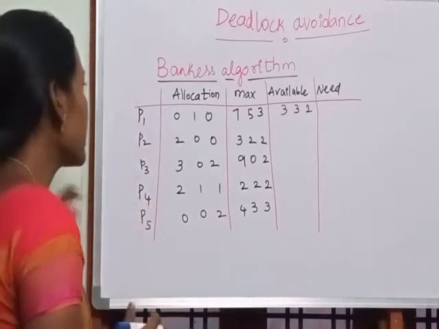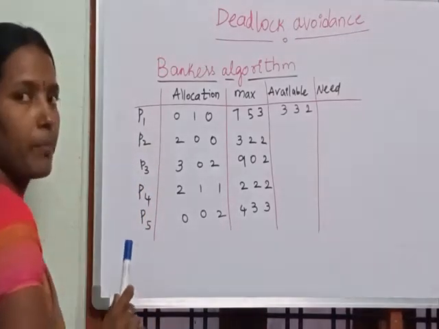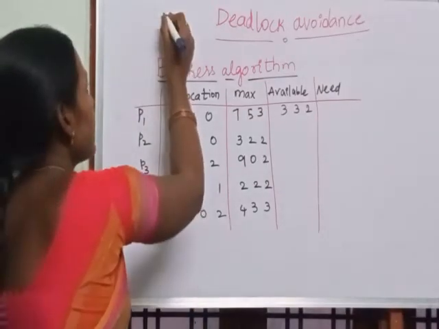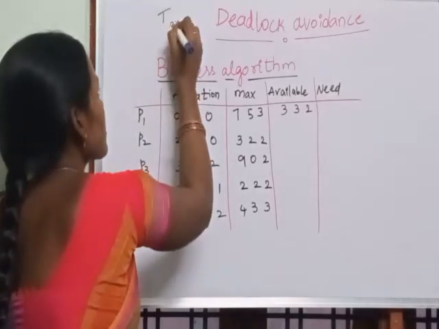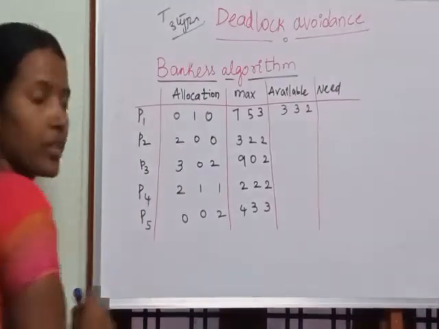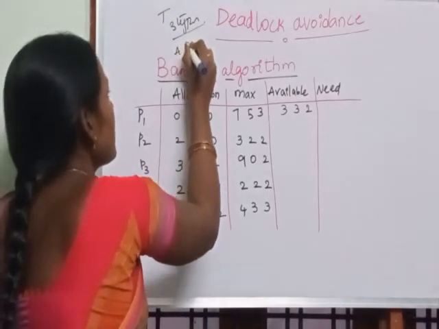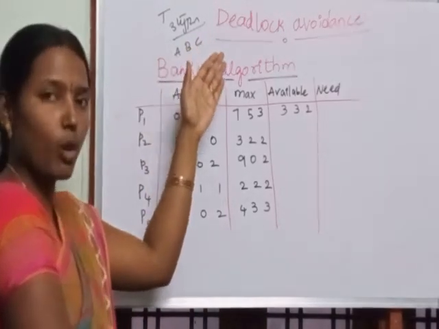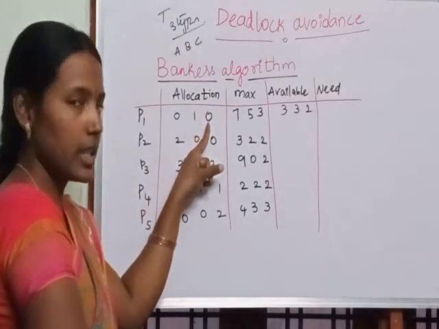Now consider there are 5 processes P1, P2, P3, P4 and P5, and the allocations are presently at a time T. Consider there are 3 types of resources, A, B, C, such as keyboard, mouse, monitor or speaker, something like that. P1 is allocated A is 0, B is 1, C is 0.